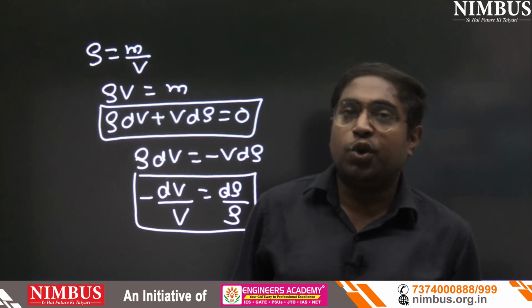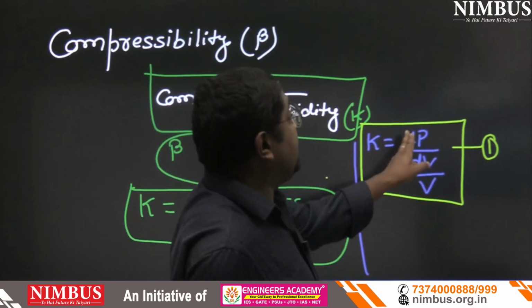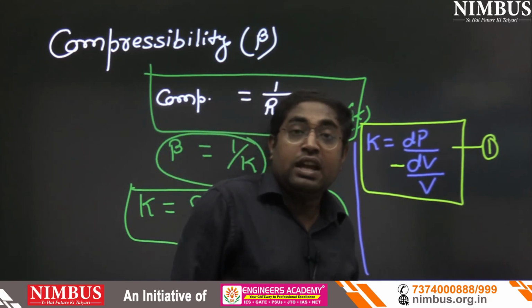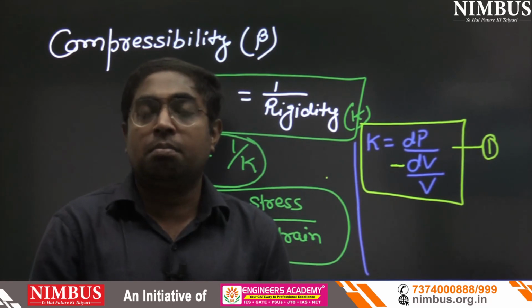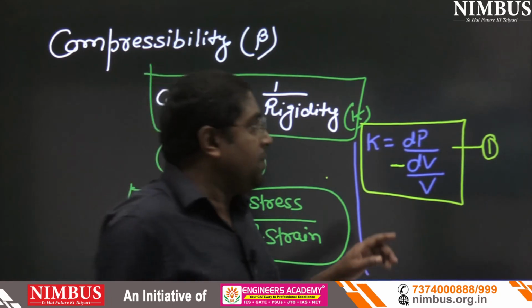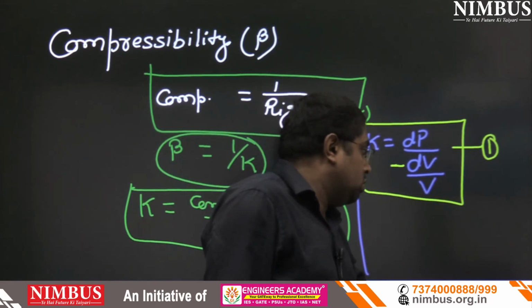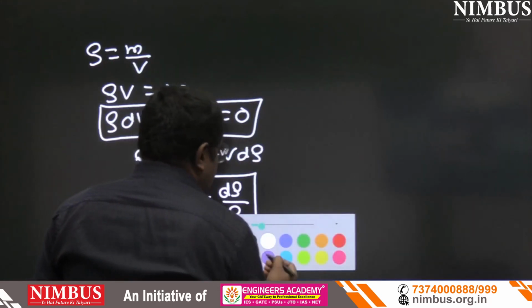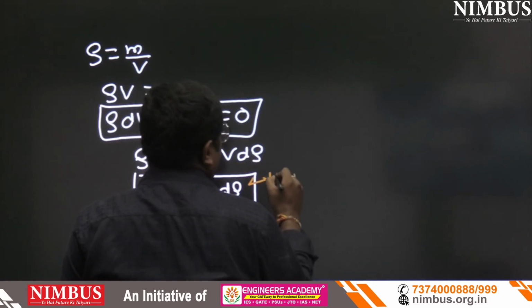Now see equation number 1, dP upon minus dV upon V, and we already found the value of minus dV upon V. So can we put d rho by rho in place of this term? So I am writing it here. This is equation number 2.